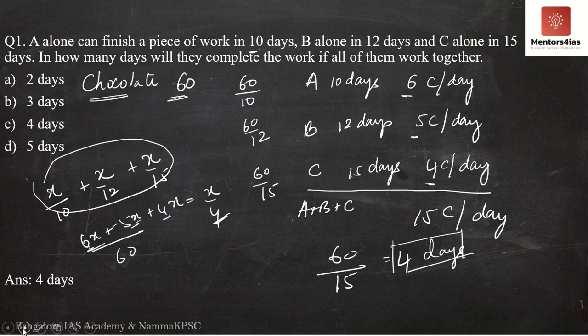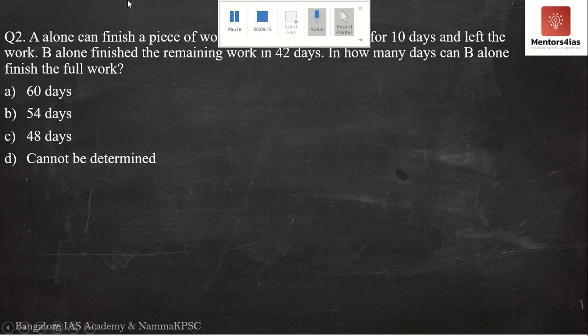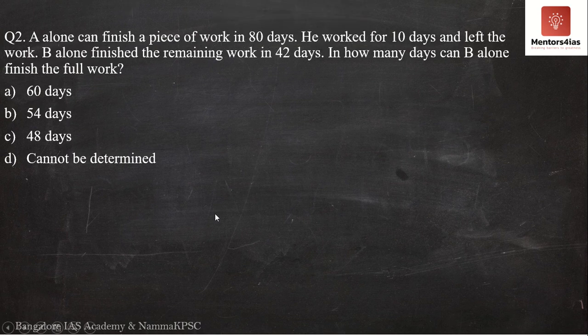Next problem. Okay. So here we have another question: A alone can finish a piece of work in 80 days. He worked for 10 days and he left the work. B alone finished the remaining amount of work in 42 days. So in how many days can B alone finish the full work? That is the question that is being asked over here.